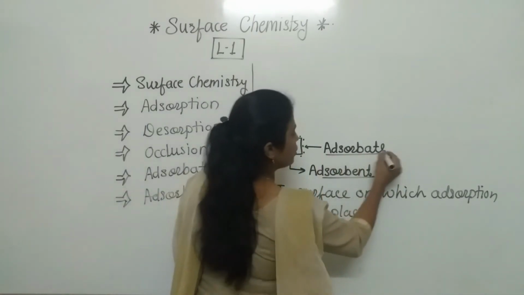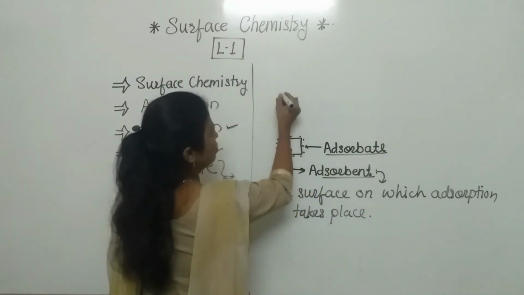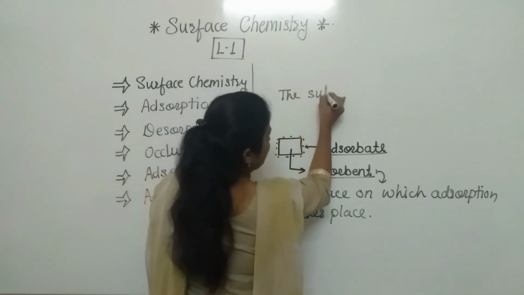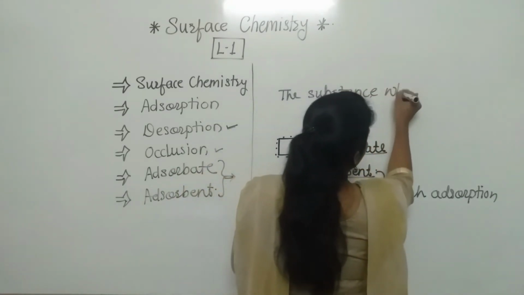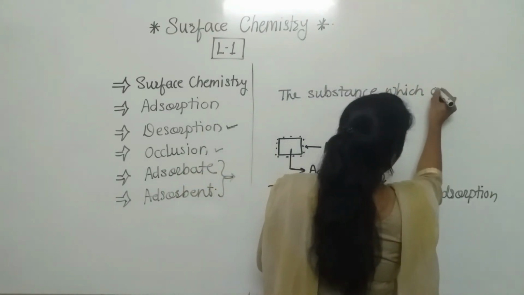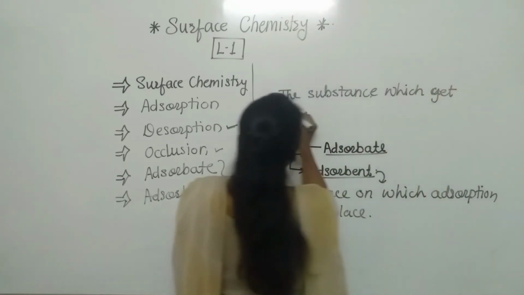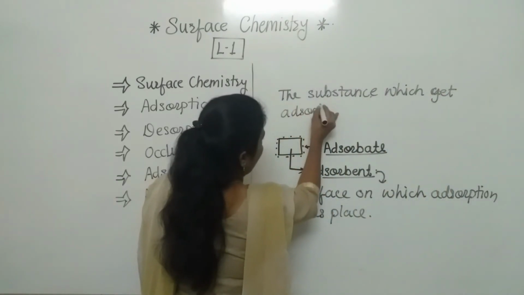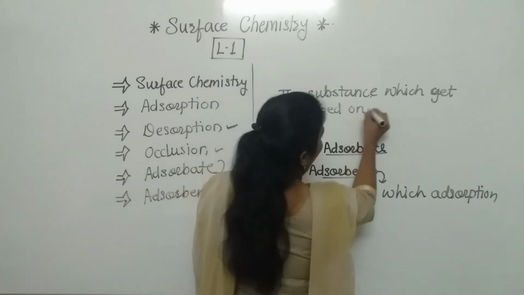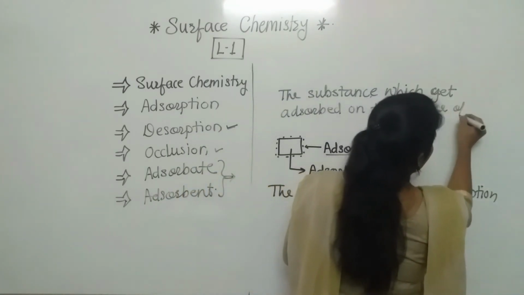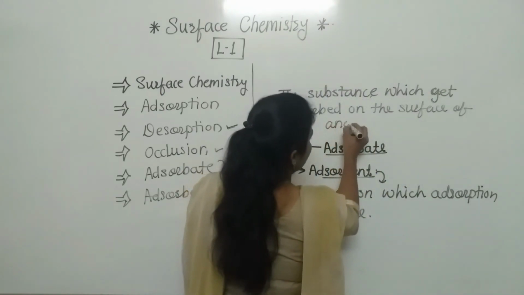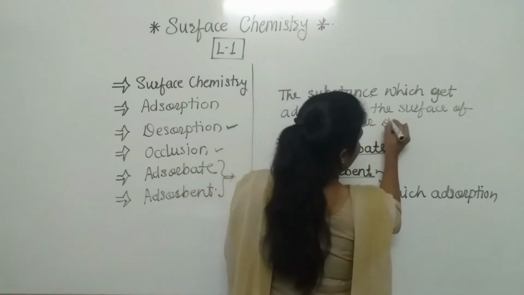What is meant by adsorbate? Adsorbate is nothing but the substance which gets adsorbed on the surface of another substance.